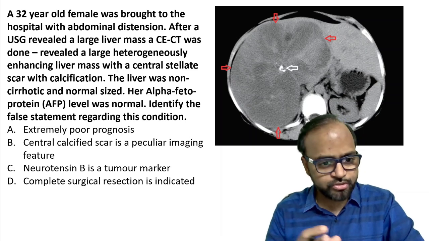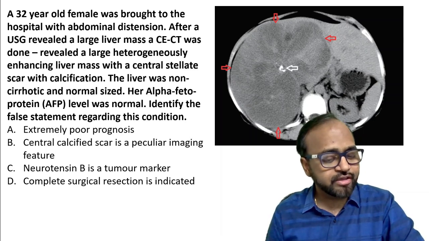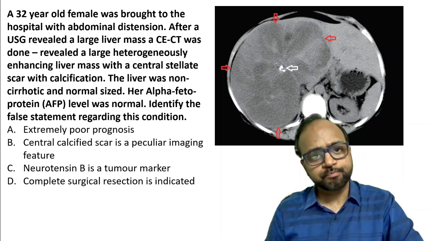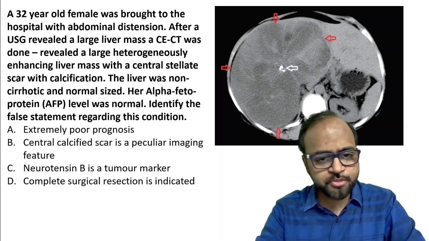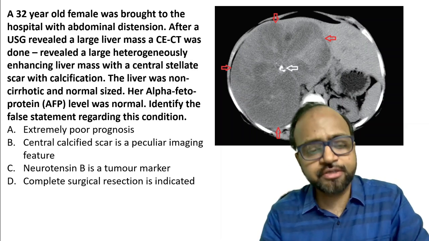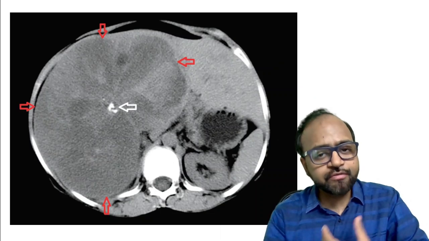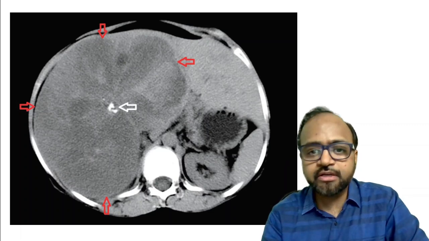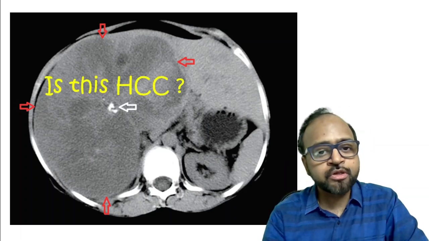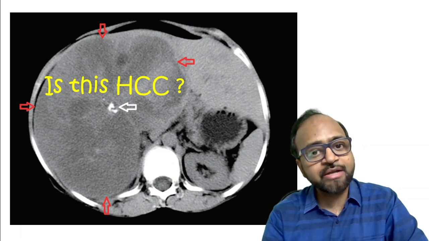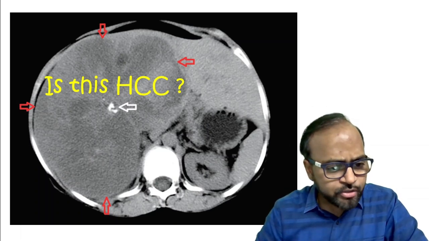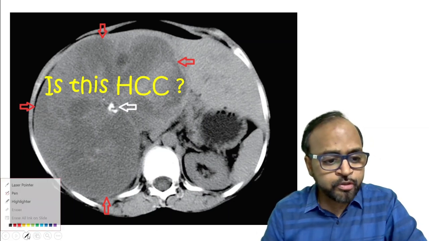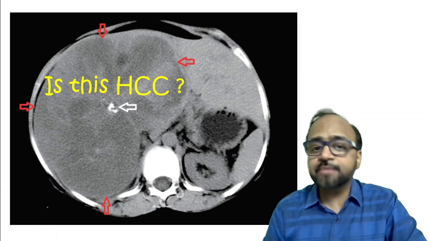Extremely poor prognosis; central calcified scar is a peculiar finding; neurotensin B is a tumor marker; complete surgical resection is indicated. Before we go to all these options, let us look at the image here. Remember, for your exams, whenever you look at an abdomen CT scan image with a mass lesion within the liver, the first question you should ask yourself is whether this is hepatocellular cancer. Why? Because hepatocellular cancer is a very important condition and it has been asked multiple times in your exams.